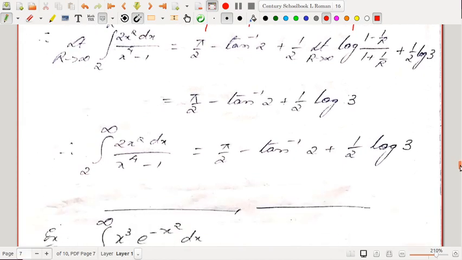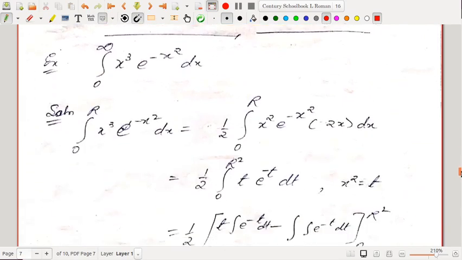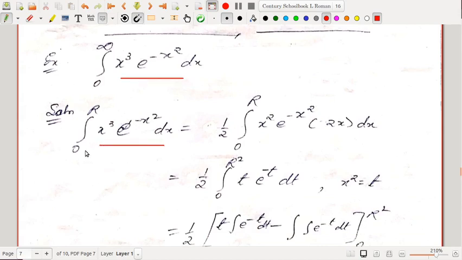So anyway, this is a finite quantity, so this integral actually converges and its value is this. Okay, let us see this: integral from 0 to infinity of x cube e to the power minus x square dx. So let us evaluate from 0 to r of x cube e to the power minus x square. You see, if I put x square equal to t, then you will get twice x dx is dt.